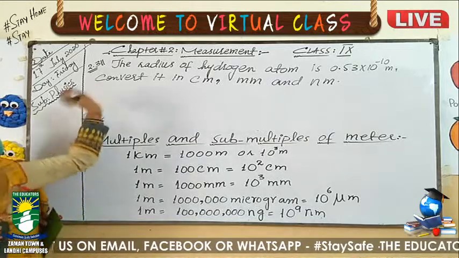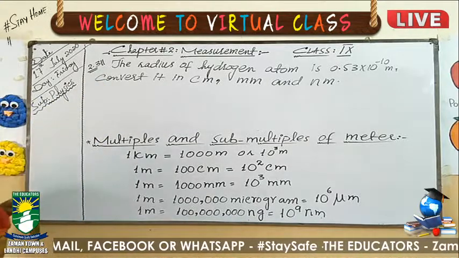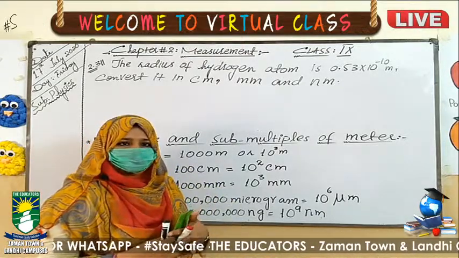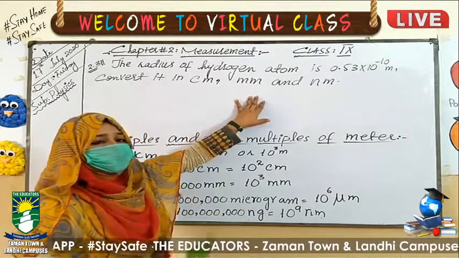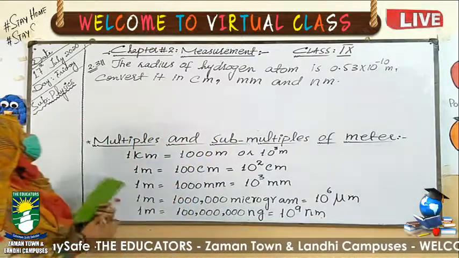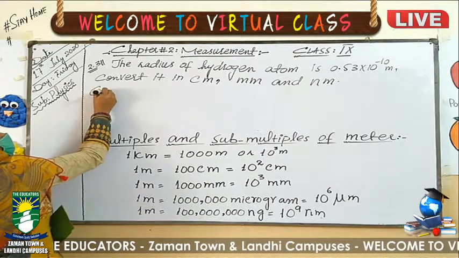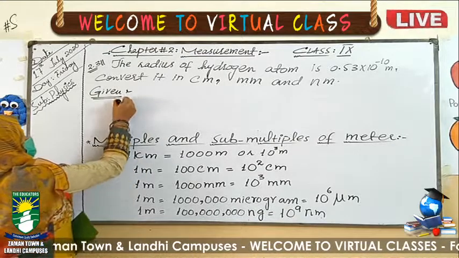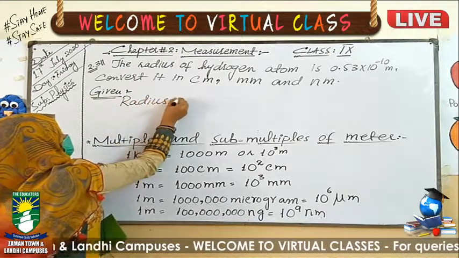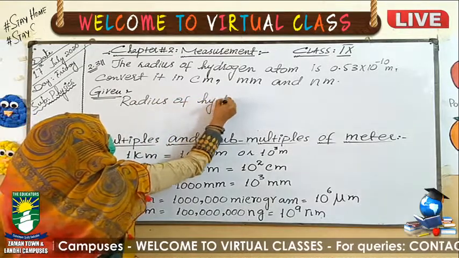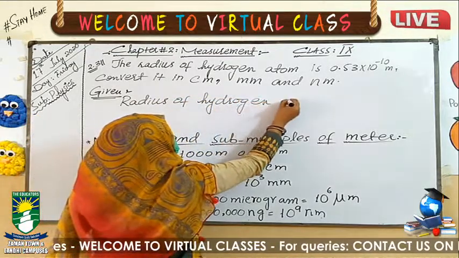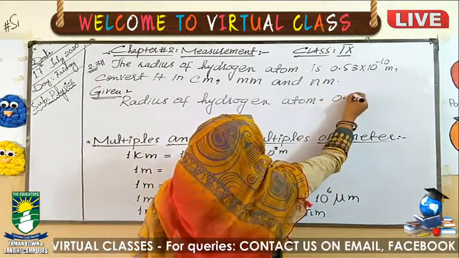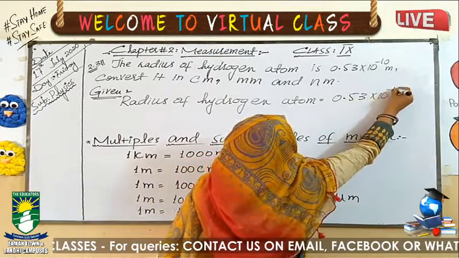Now what will be our data? Kindly, beta, when you're taking the physics class, I told you to have your books and your lecture copy in front of you, and this question you have to solve in your fair copy as well. In the given, the radius of hydrogen atom is 0.53 exponent minus 10 meter.